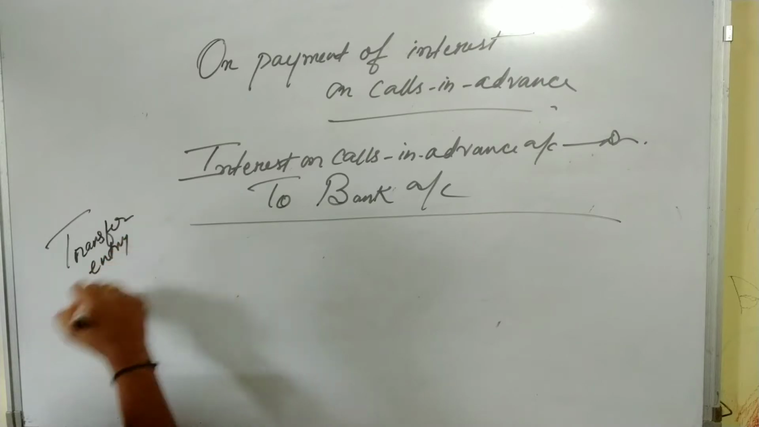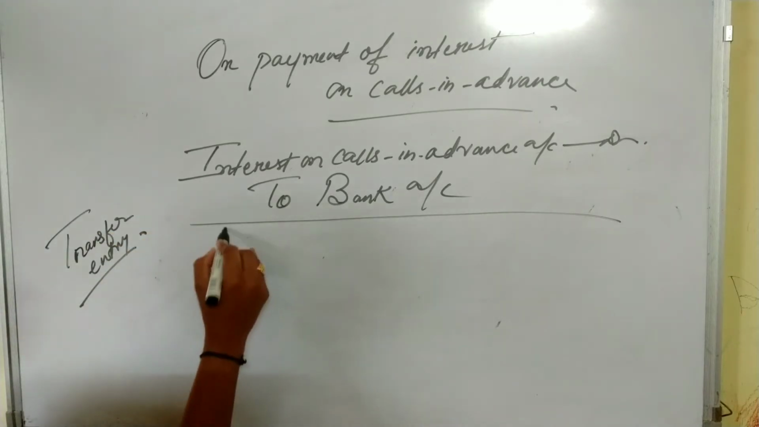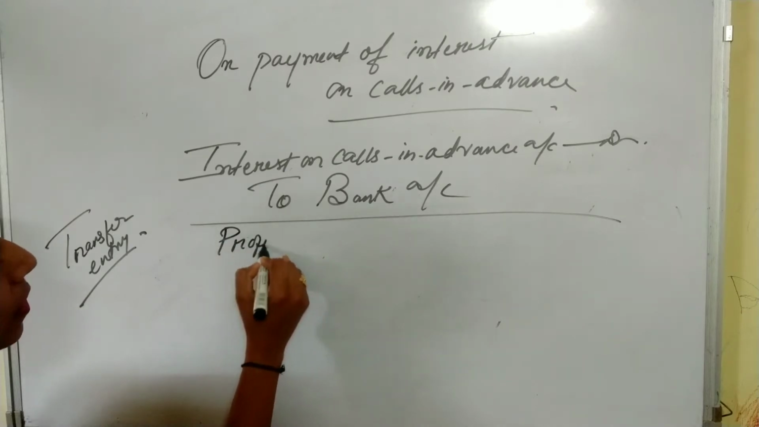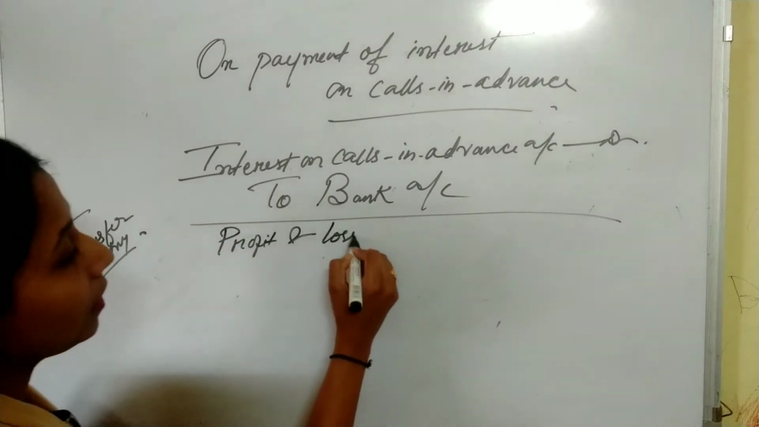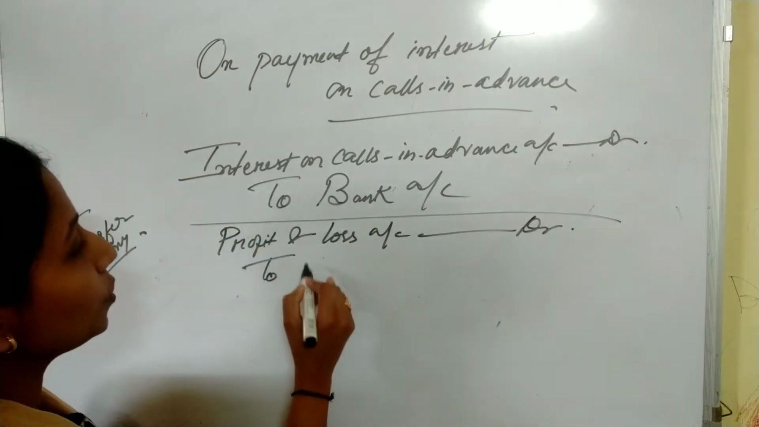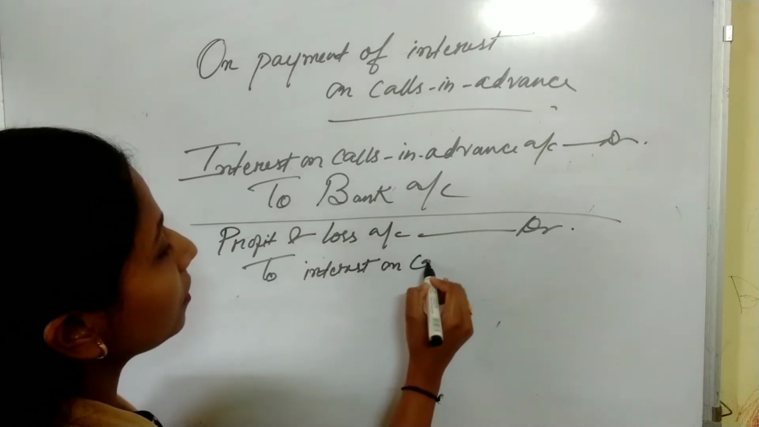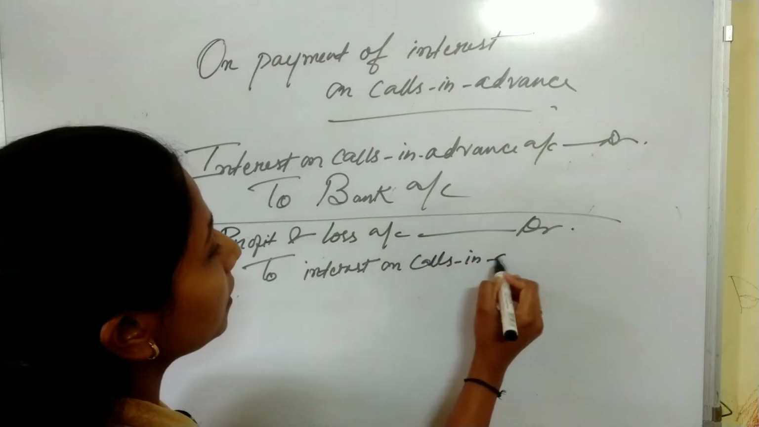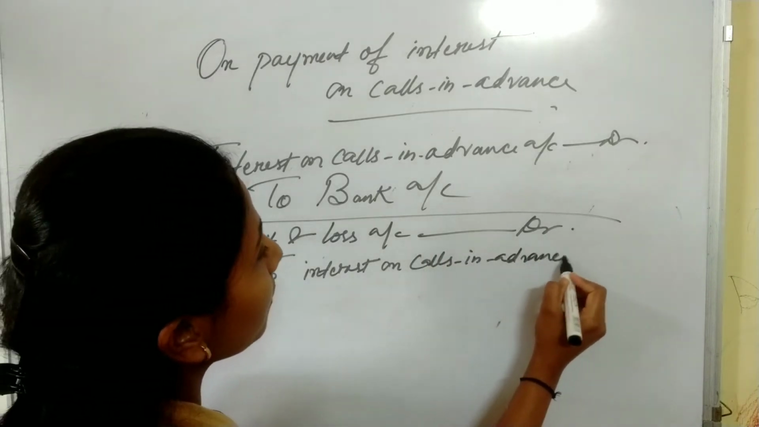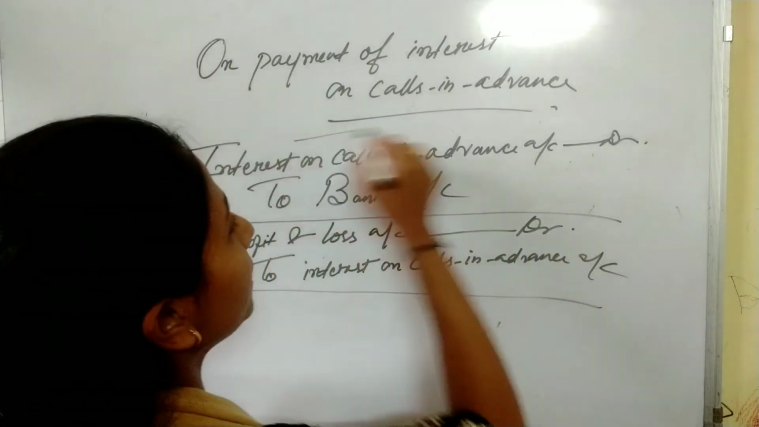Transfer, now I will write the transfer entry. The transfer entry is profit and loss account debit to interest on calls in advance account. Now see these two journal entries.